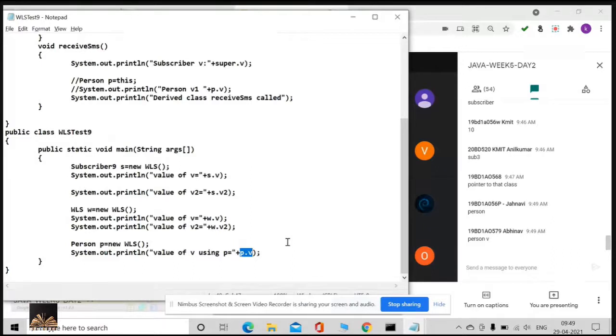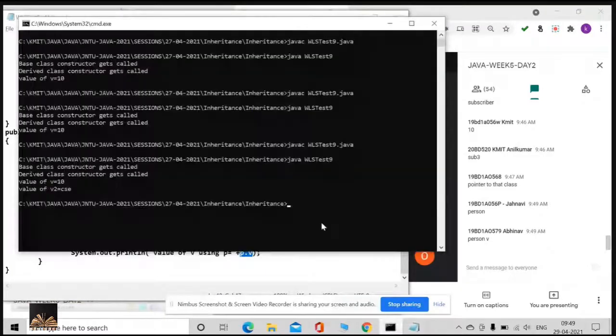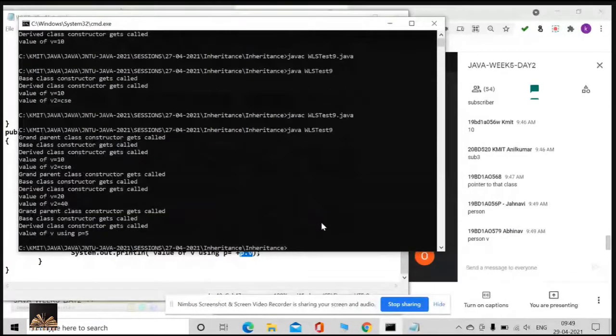Person V. Yes or no? Person V is going to be referred. Once I execute, the value of V using P is equal to 5. Hope you understand, guys.